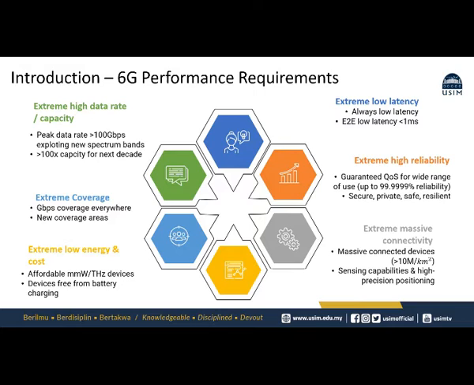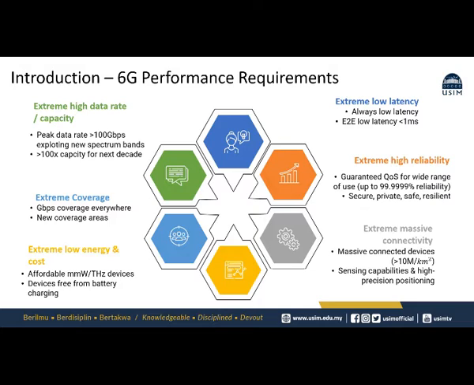Before I introduce the 6G requirements, we may flash back to the 5G requirements, which are URLLC, ultra reliable low latency communication, mMTC, massive machine type communication, and eMBB, enhanced mobile broadband. So we expect that new combinations of requirements for the new use cases are required. The 6G requirements are improved from 5G, which is first extreme high data rate or capacity. The peak data rate is expected to be more than 100 gigabit per second, exploiting new spectrum bands, and 100 times more capacity for the next decade.